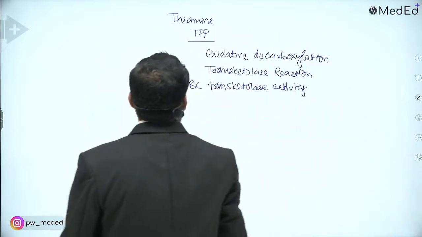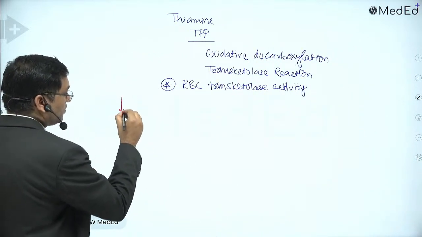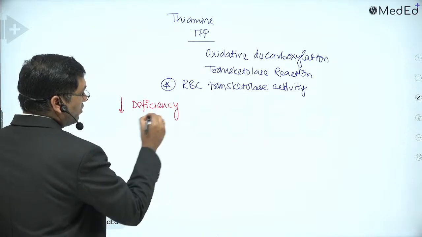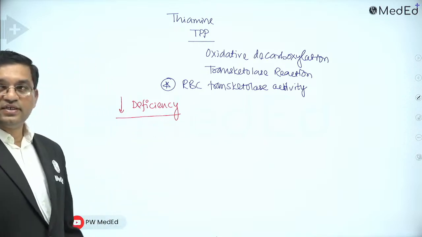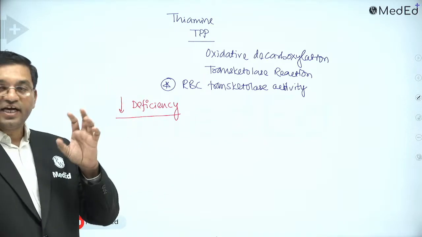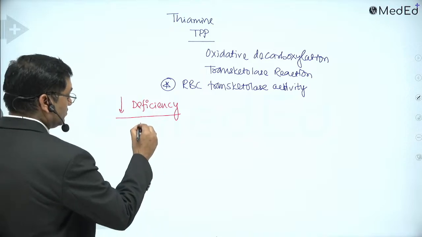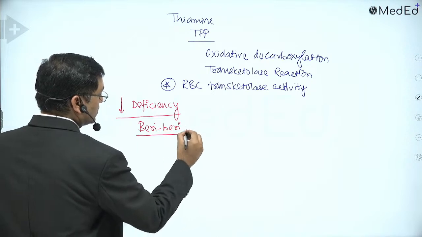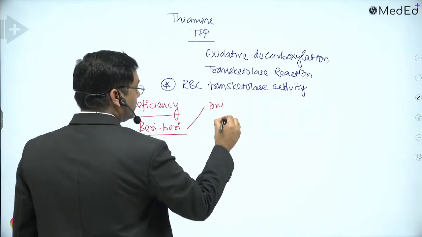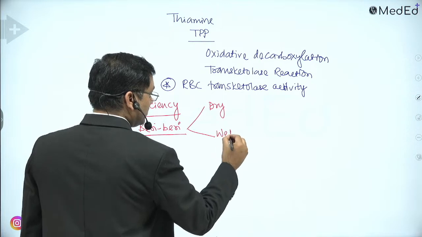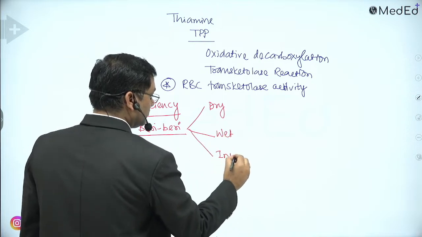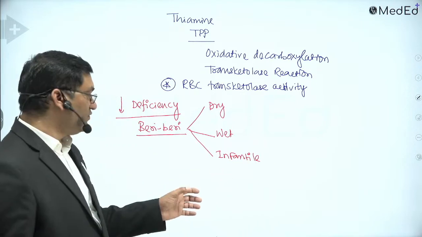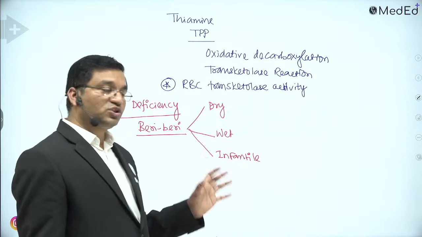When we consume polished rice as a staple diet, there is deficiency of thiamine, and thiamine deficiency causes beriberi. Beriberi means weakness. It can be dry beriberi, wet beriberi, or infantile beriberi. Also in severe stages, when it is fulminant, it is known as Shoshin beriberi.